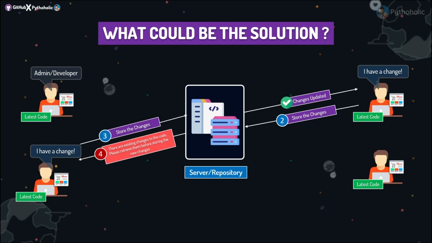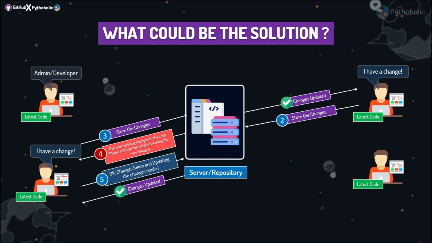Okay, so we have got a response from the server. It says there are existing changes made to the code. Please retrieve them before storing the new changes. The developer actually takes the changes in, makes the update, and now the server is fine with the changes being made. And it sends the message back as changes updated.